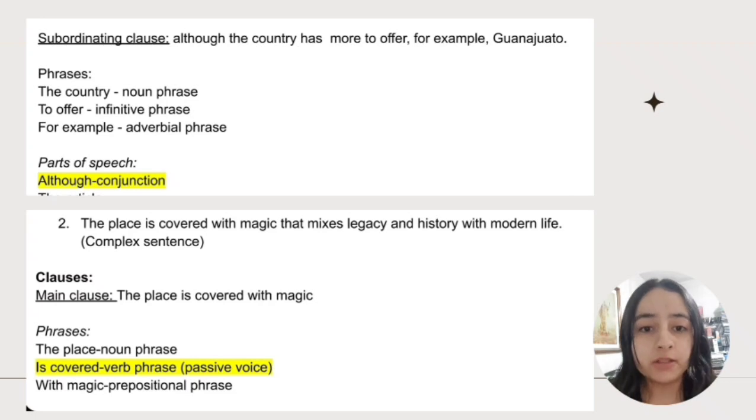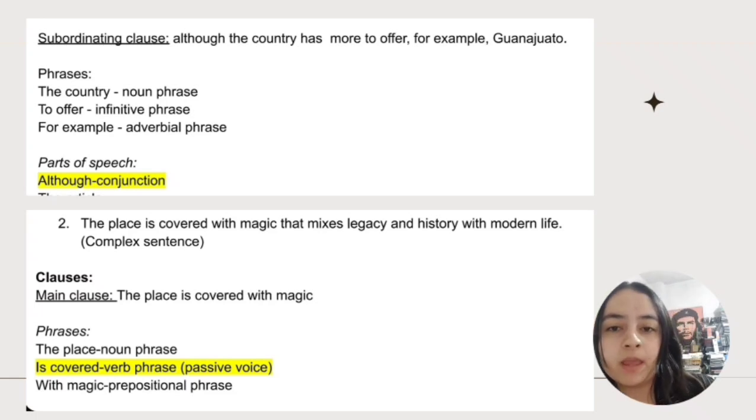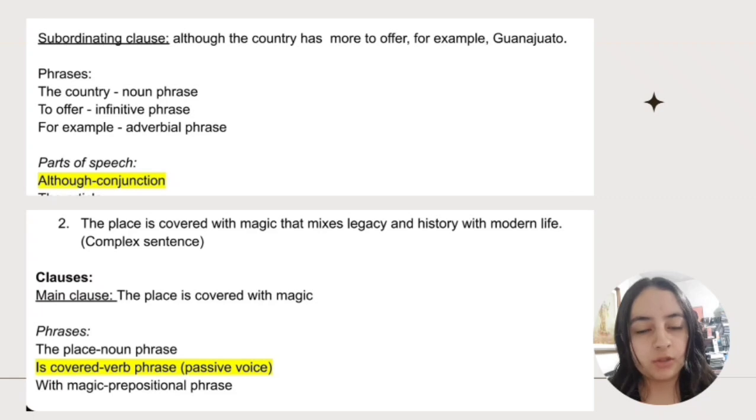The phrases that we can find in this clause are "the country," which is a noun phrase, and "to offer," which is actually an infinitive, but we can say that it's an infinitive phrase. And also "for example." Here we could say that it's a prepositional phrase because it has "for," which as an individual word would be a preposition, but it's actually an adverbial phrase. And now each individual word.